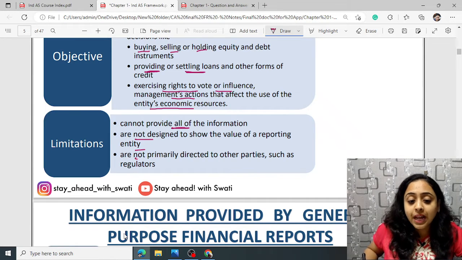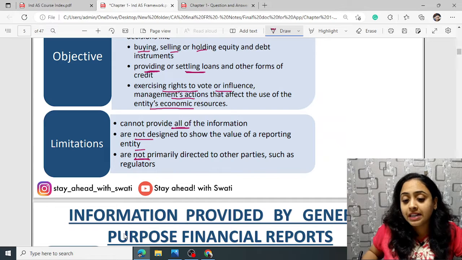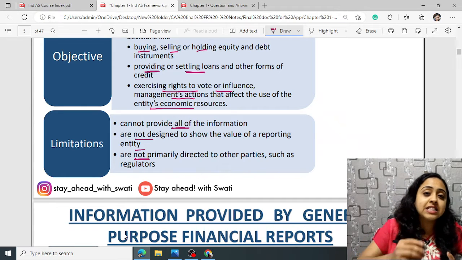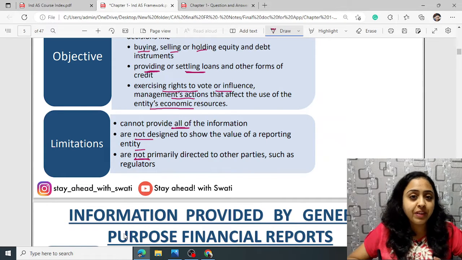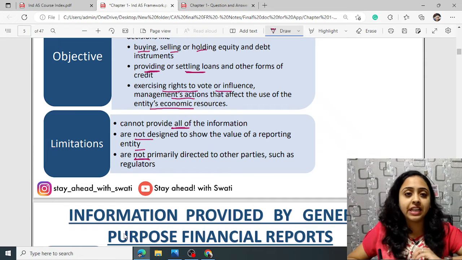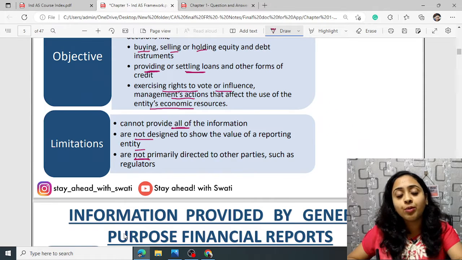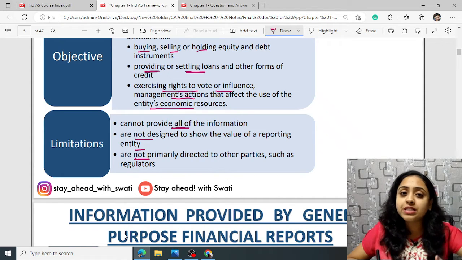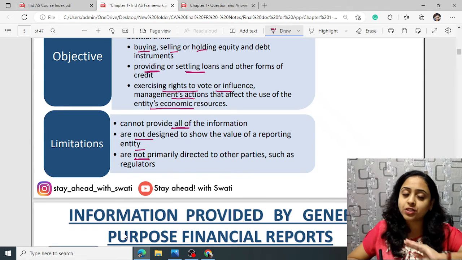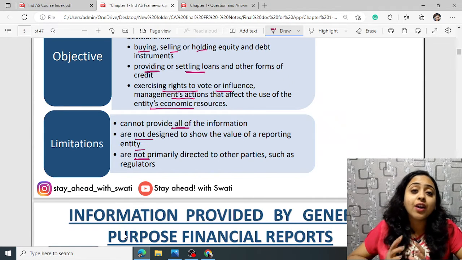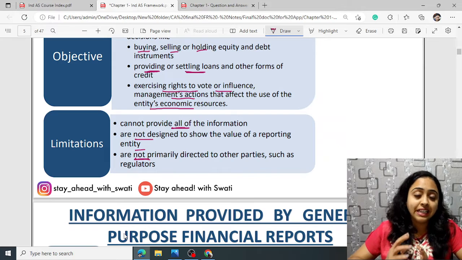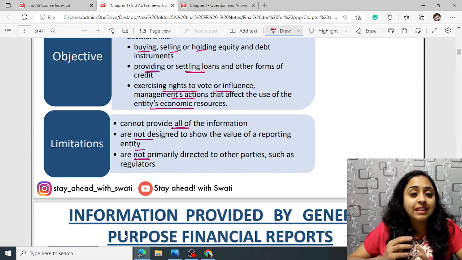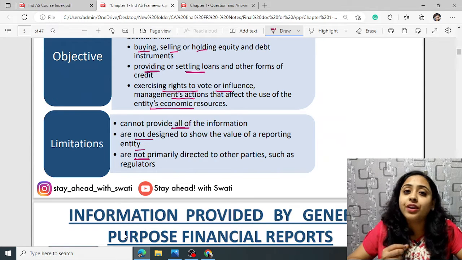It is not primarily directed to other parties such as regulators. General purpose financial reporting gives the existing and potential investors the information that they want for decision making. That is all right, but it is not in a format that can be submitted to any regulatory body.